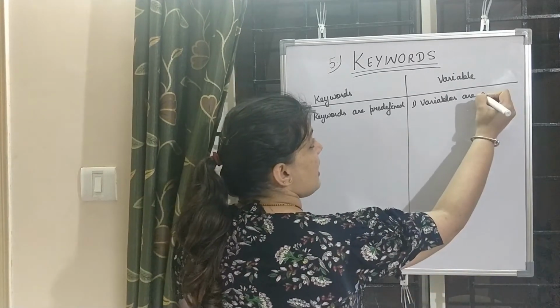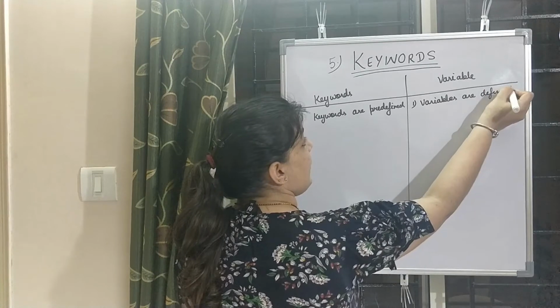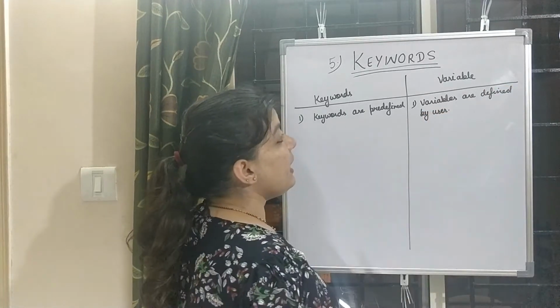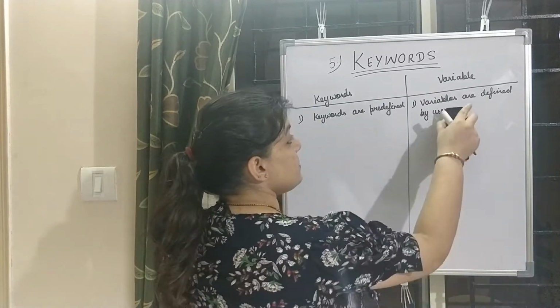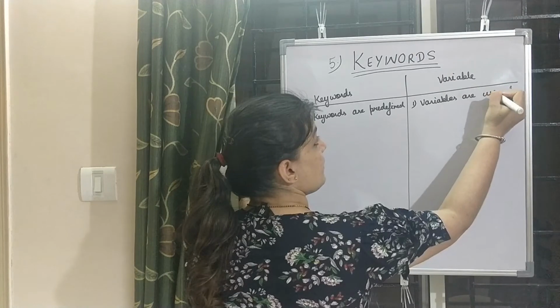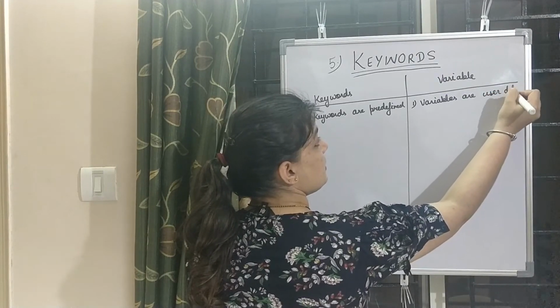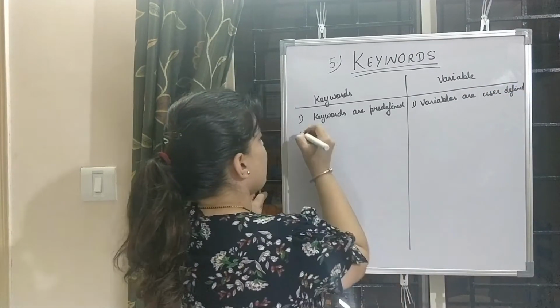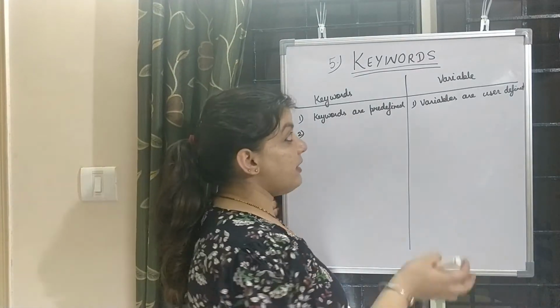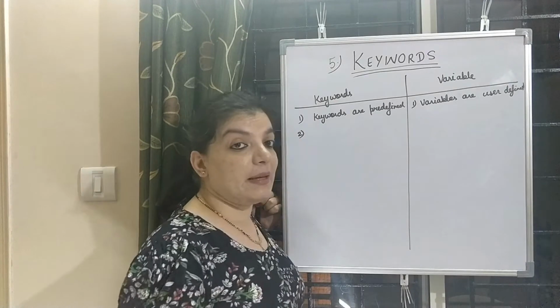So variables are defined by the user, or we can say the variables are user defined. Now the second difference is, what is the format of keywords and what is the format of variables?